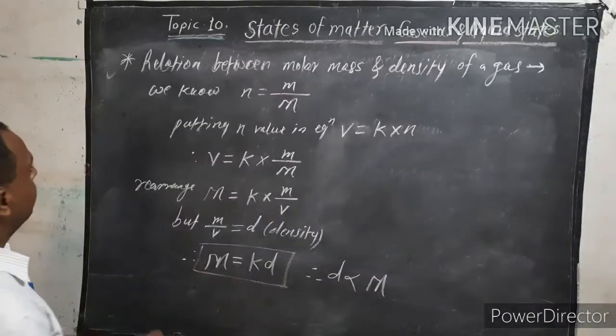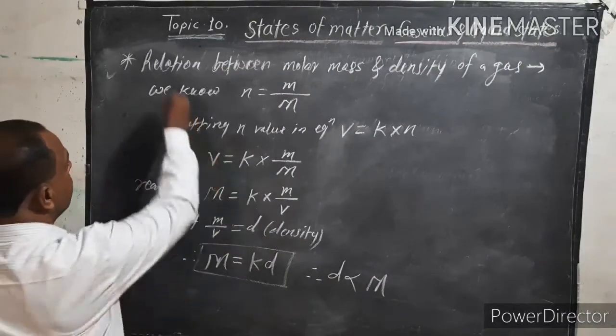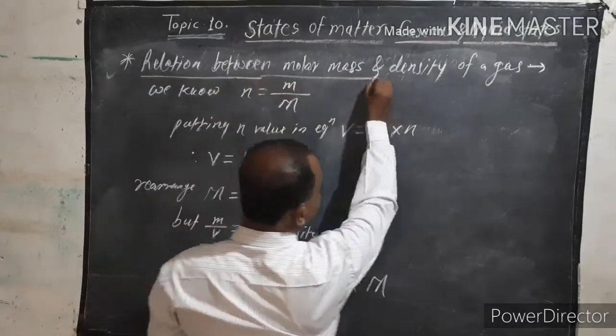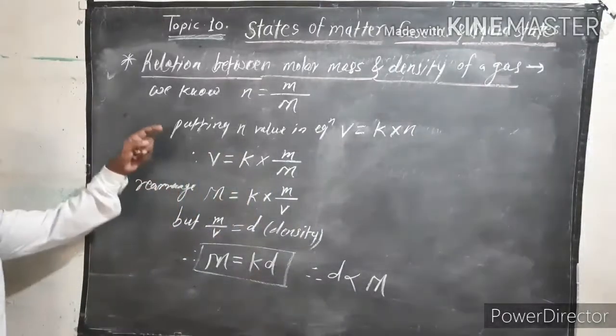Now the next point is the relation between molar mass and density of a gas.